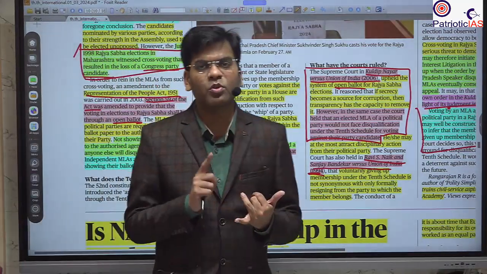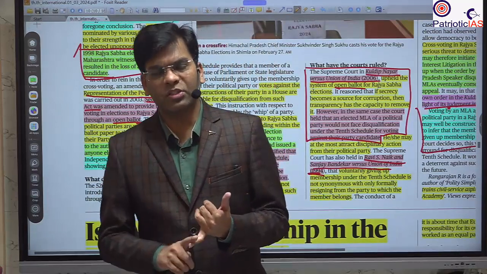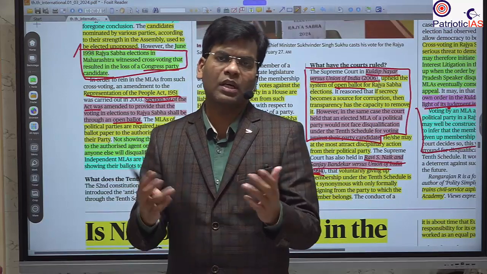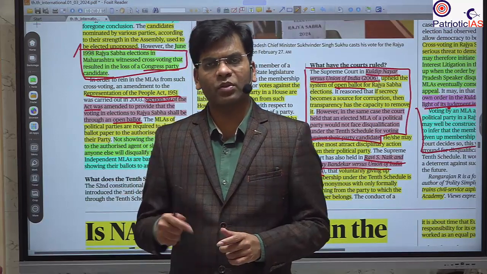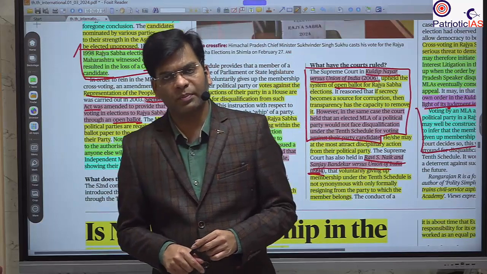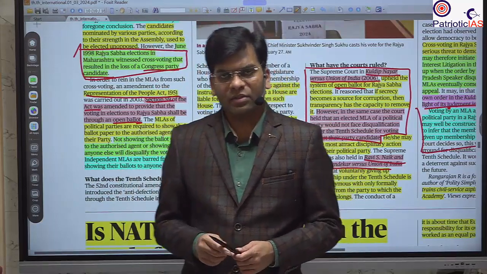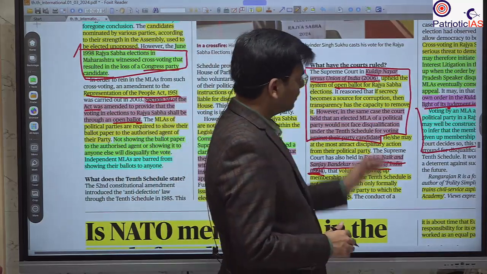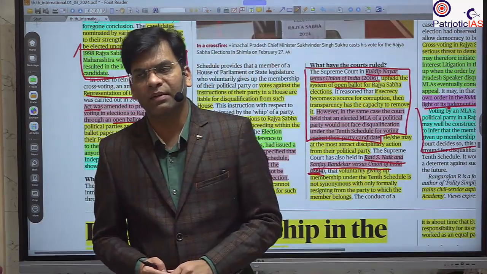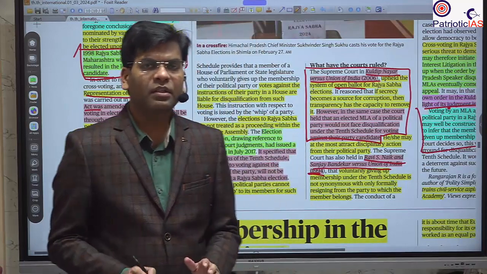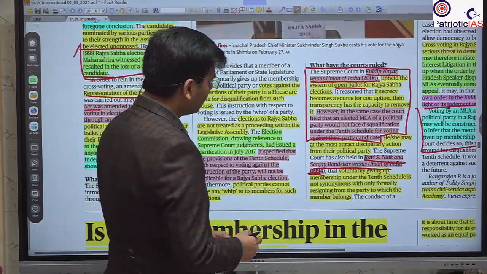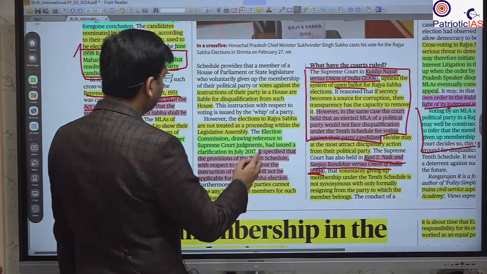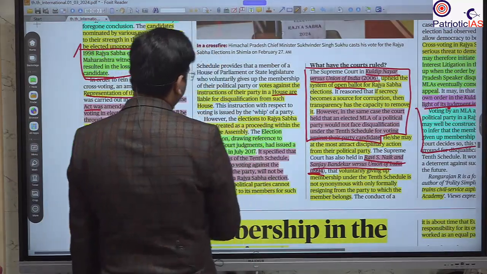This happens with the proportional system. If the number of MLAs is as per the proportion of the seats, the same number of seats will be given to those parties. And yes, there are chances of cross voting. Due to that, this system of voting under the Rajya Sabha is not considered under the anti-defection law, because the Election Commission considers that this is not a process of the house. This is outside the process of the house.